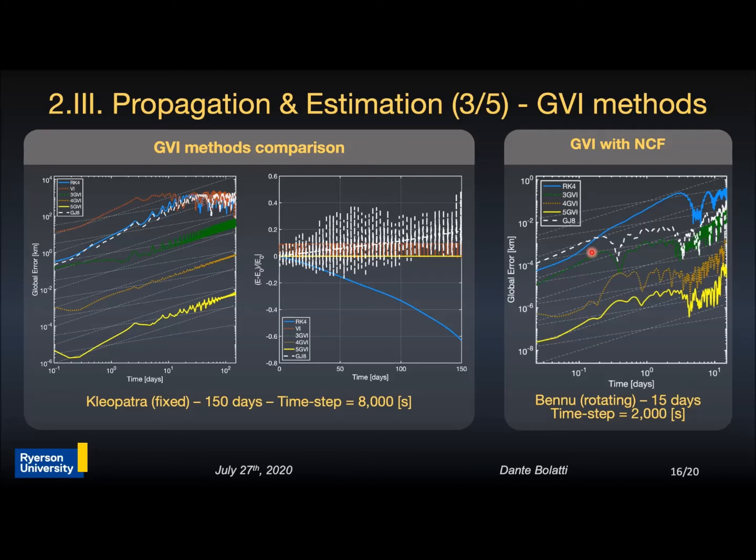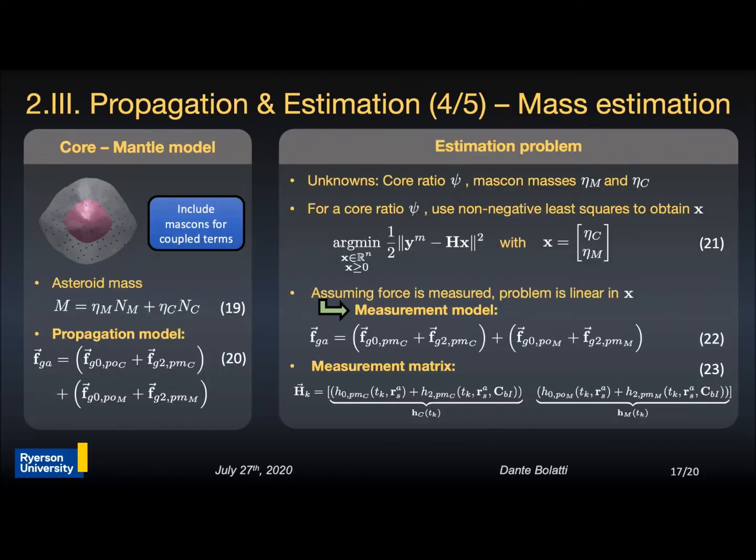Now, being able to perform accurate long-term propagations, let's see how the non-homogeneous mass distribution can be estimated using the coupled dynamics. First, an accurate model of the non-homogeneous density inside an asteroid is defined using a core and mantle approach, with mass cons to account for the coupling. The asteroid mass can then be computed as the sum of a term for the core and a term for the mantle, and the same applies to the propagation force model. This model is used to generate the measurements, simulating a real mission scenario.